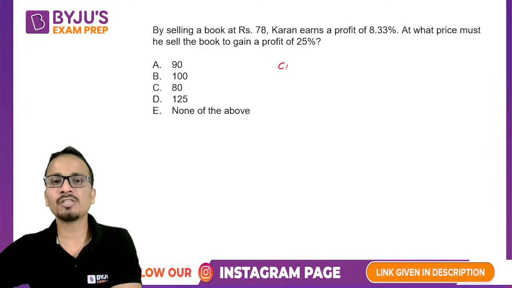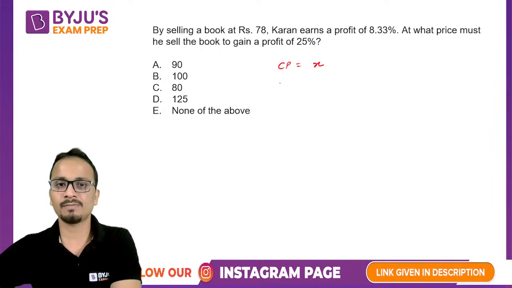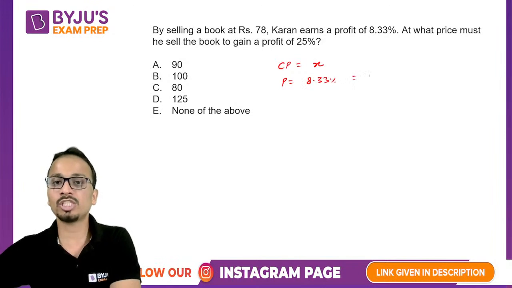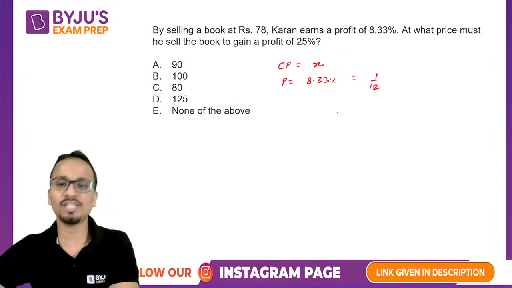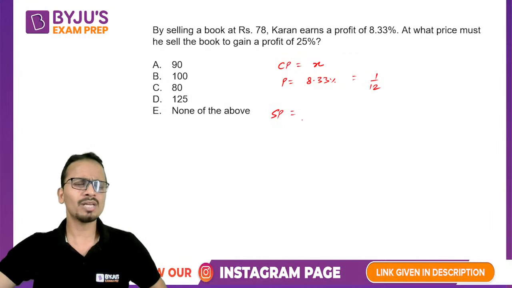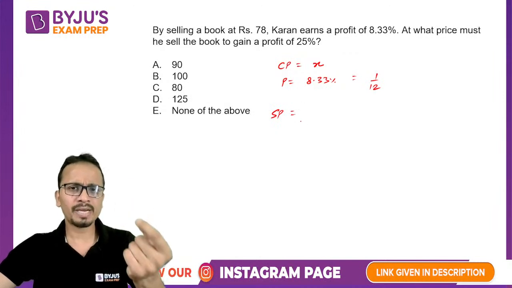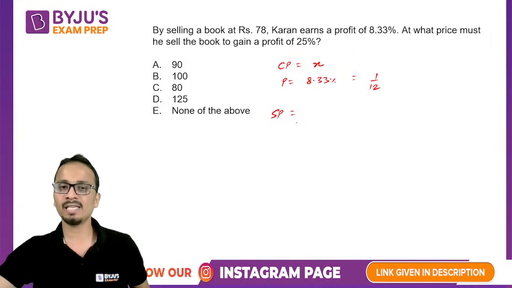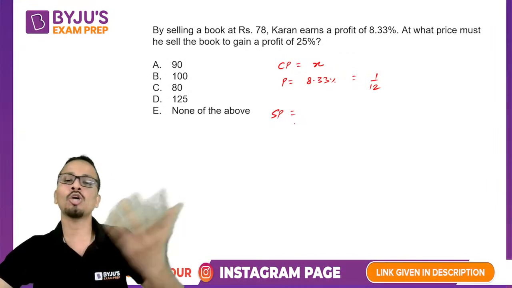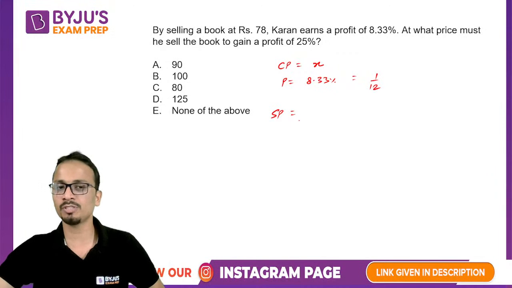Now I'll start by assuming cost price as X. Profit is 8.33%, which is 1 by 12. This is a wonderful application. So what will the selling price be? What is selling price? When cost price is increased by the profit percentage, I get the selling price. If there is a loss, then decrease the cost price by the loss percentage.